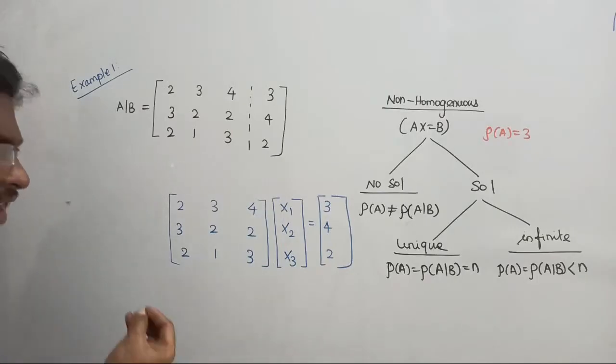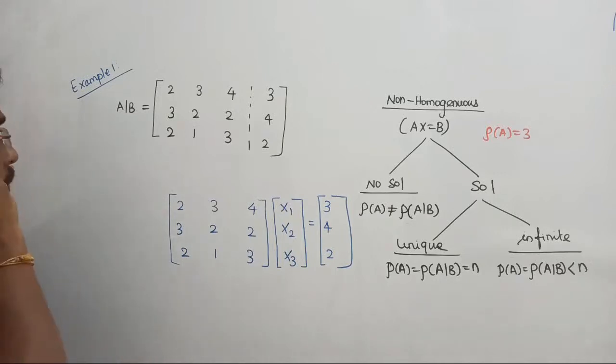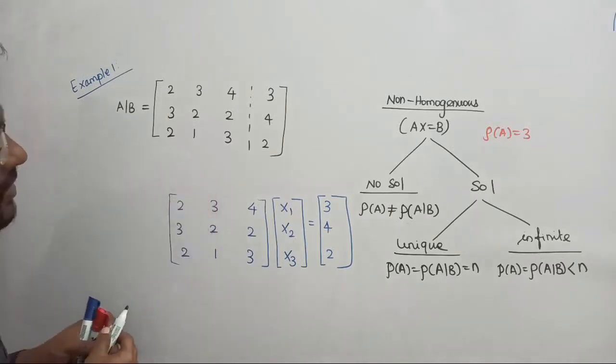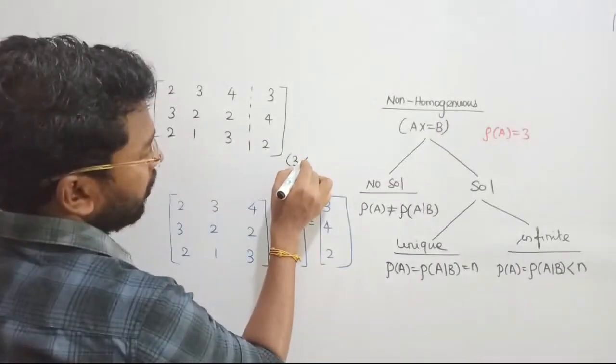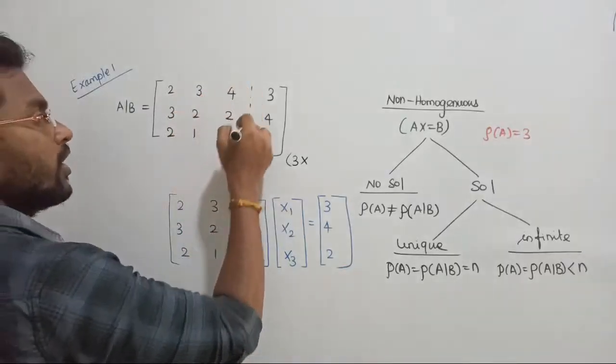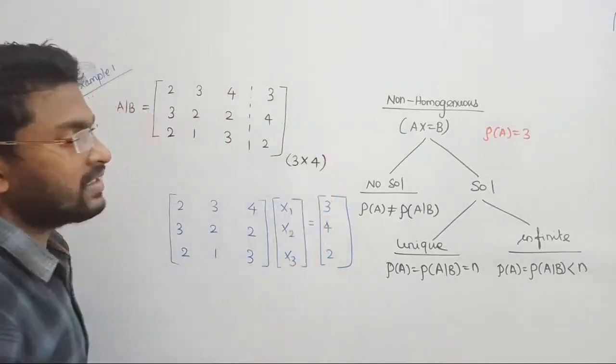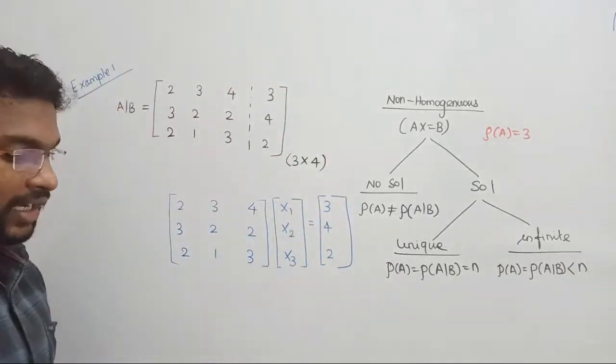To find the rank, we need to know the determinant of the matrix. But what is wrong with this? Since it is given, what is the order of this matrix? 1, 2, 3. The number of rows is 3. What about the columns? 1, 2, 3, 4. We have 4 columns. That is a non-square matrix, or we can call it a rectangular matrix.